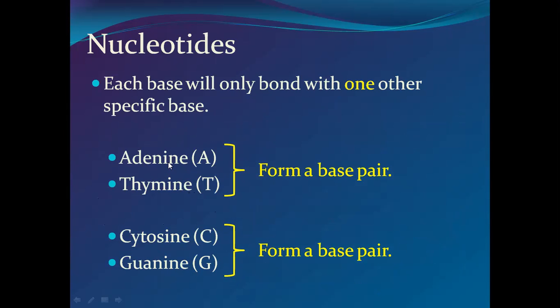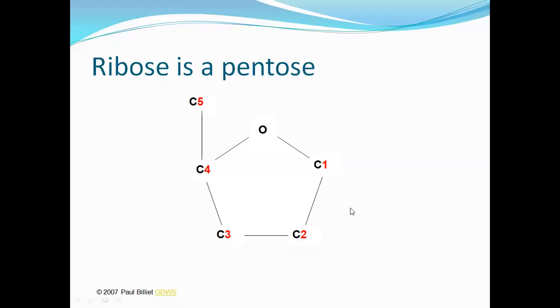Adenine always pairs with thymine, having a double bond. Cytosine pairs with guanine, having a triple bond. So these are base pairs. They have a specific pairing.